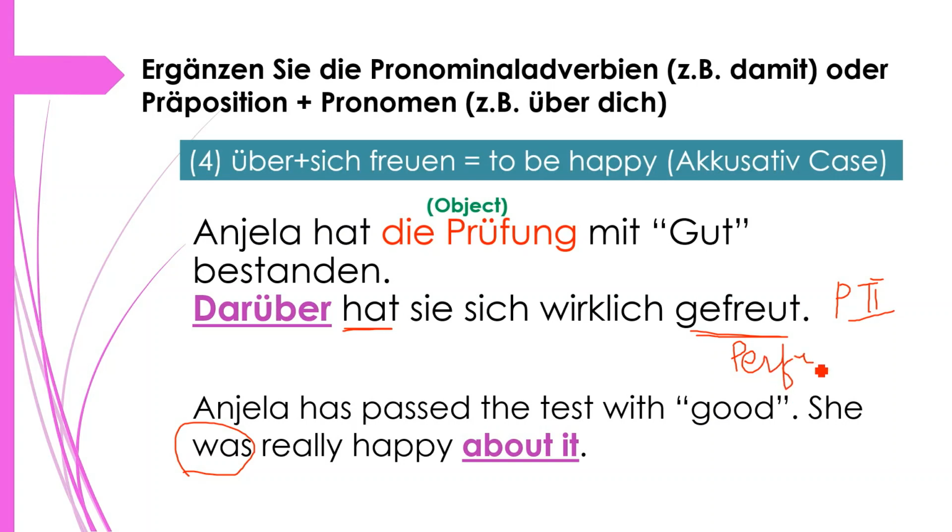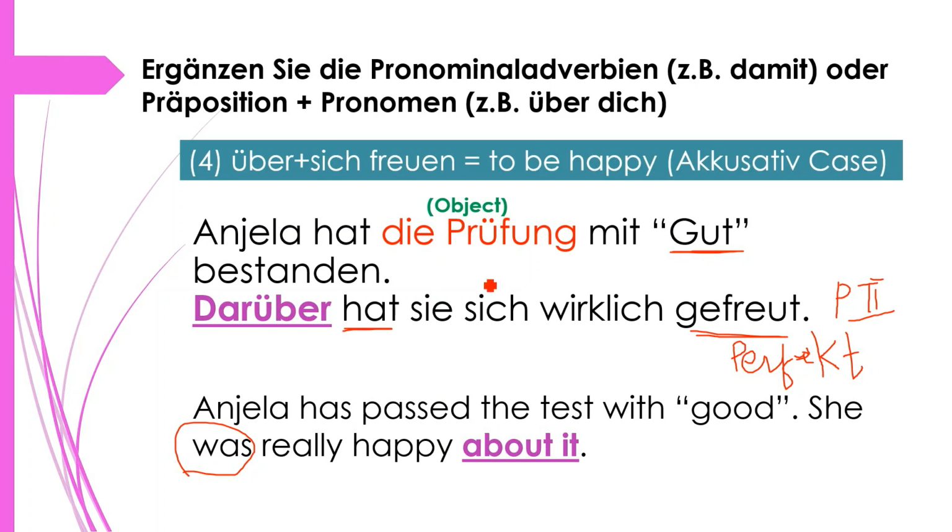And perfect is also a form of preteritum, na? Perfect case. Okay, so here we are saying that Angela hat die Prüfung mit gut bestanden. So gut is basically a noting system in Germany where you get some ranks like gut or ausreichend, and there are many other noting systems that are followed in Germany. So here she has got gut, means she has performed very well in her exams.